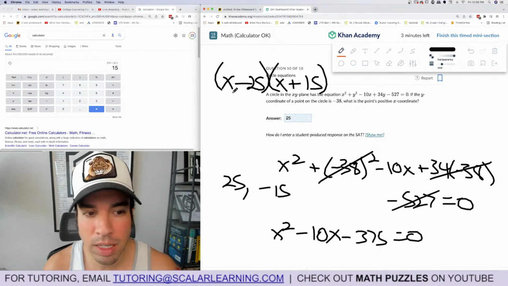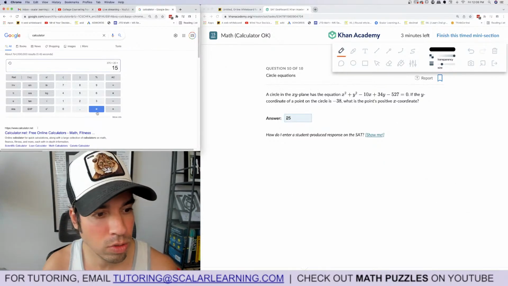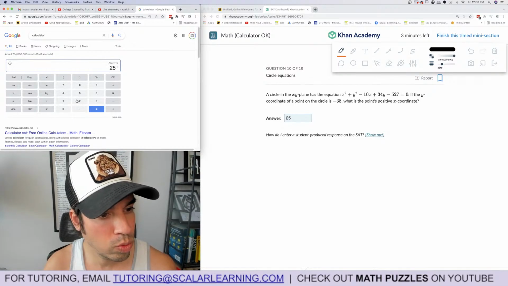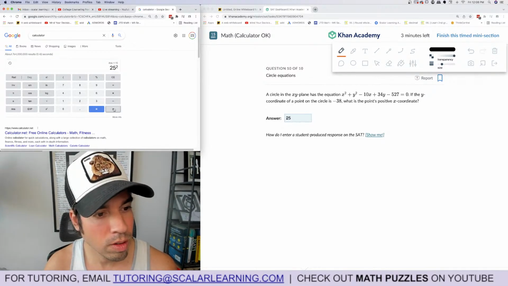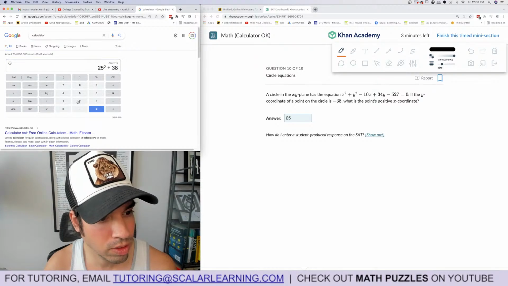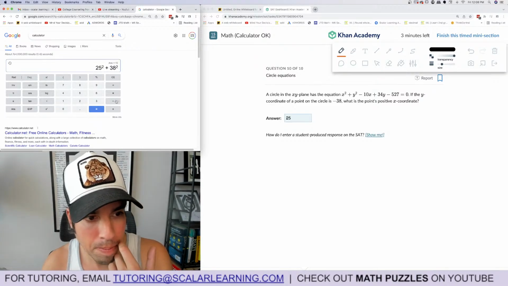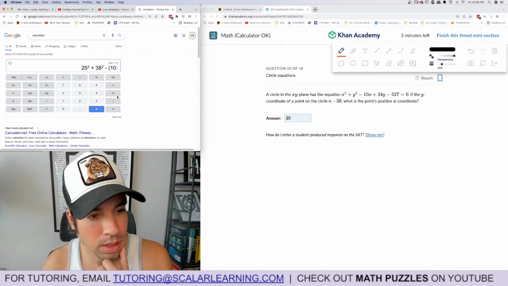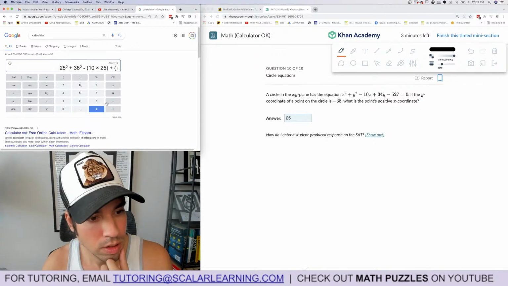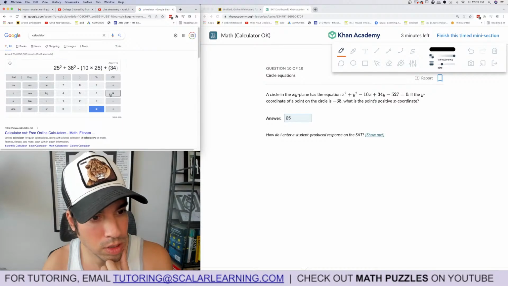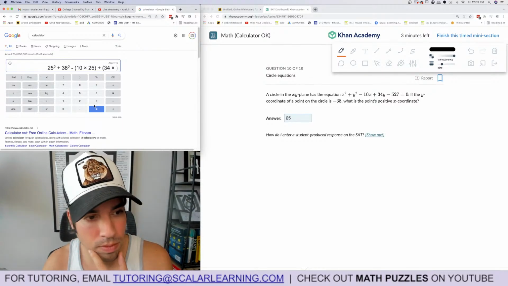Okay, let's check it. So 25 and negative 38. I'm going to do this really fast in the calculator. So 25 squared plus 38 squared. I'm going to forget the negative because it's squared anyways. 38 squared minus 10 times 25, plus 34 times, what was it?